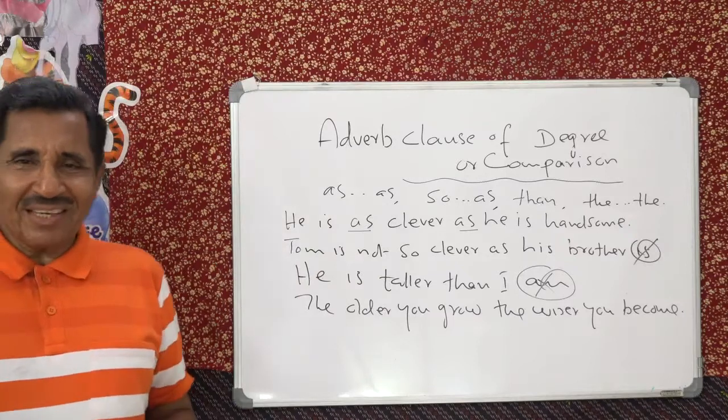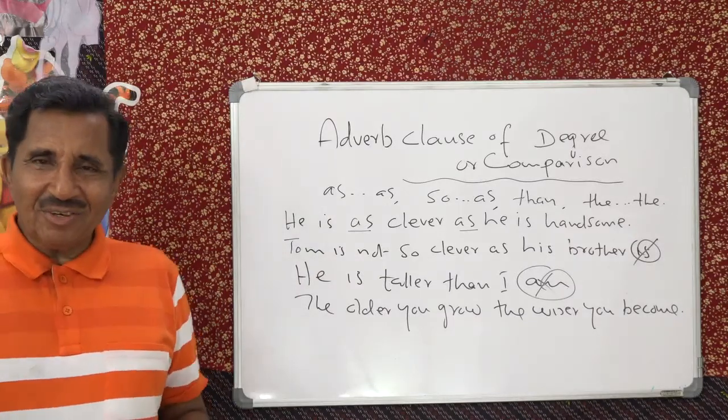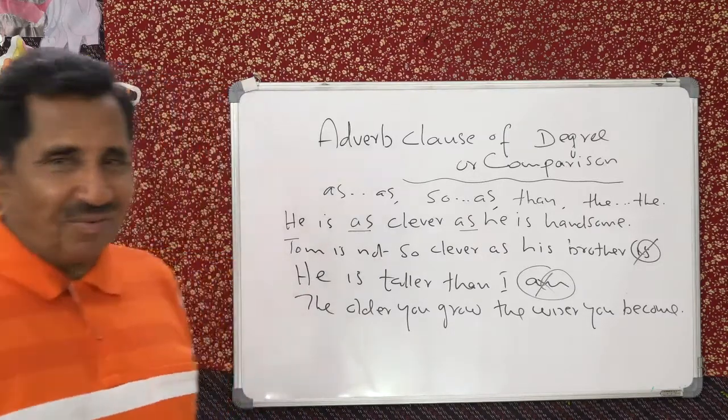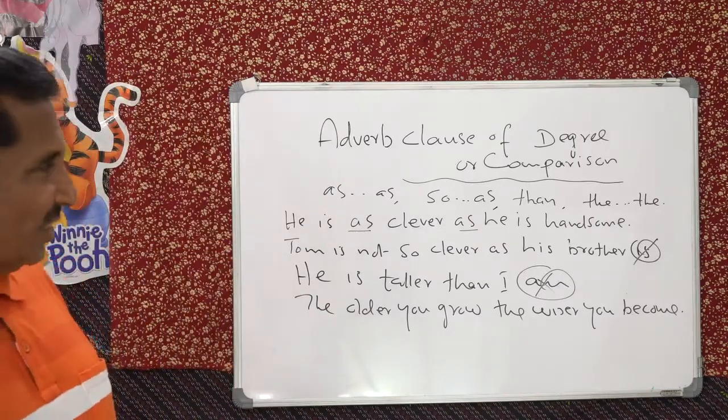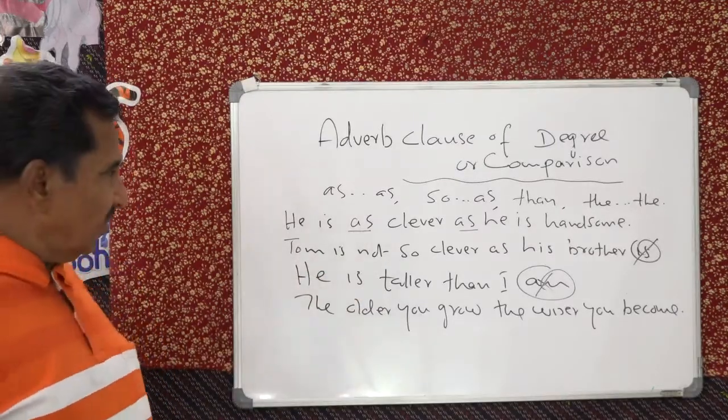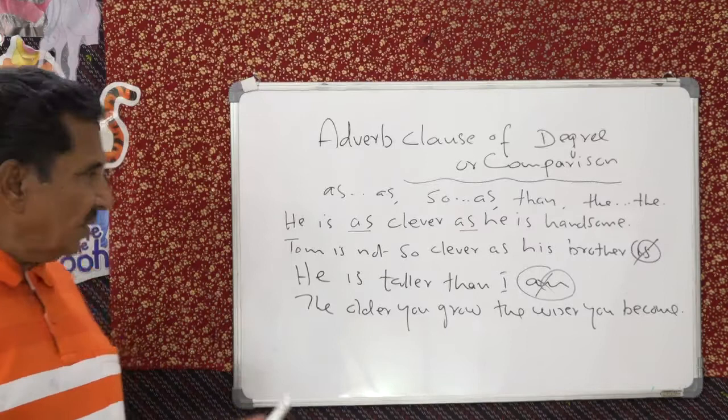Because grandmother has the purse, she has to buy the bicycle. You understand that? Yes. So this is adverb clause of degree or comparison. Is that clear to you? You want one more round of examples?